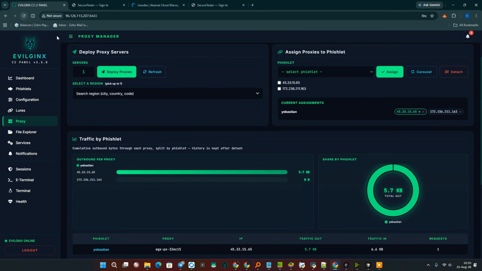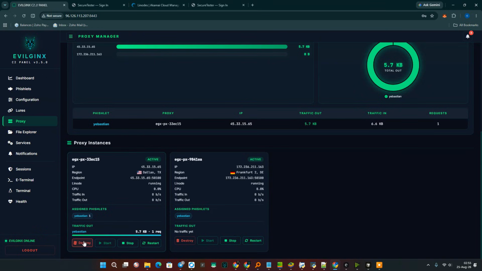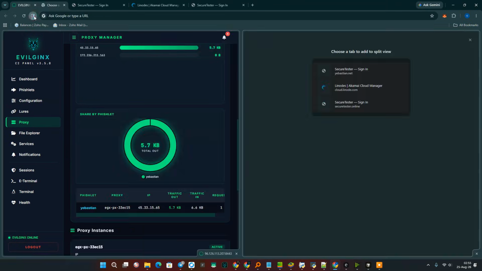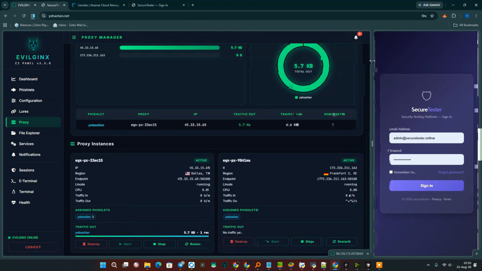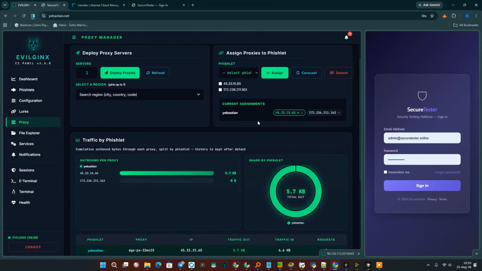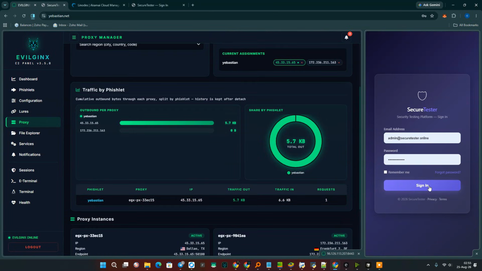Now, you have the flexibility, of course, to delete the proxy server directly from this interface, or if you prefer, you can simply stop it or restart it entirely. However, we won't be performing any of those specific actions right now. Instead, let's shift our focus, because we are going ahead and logging into the system now.